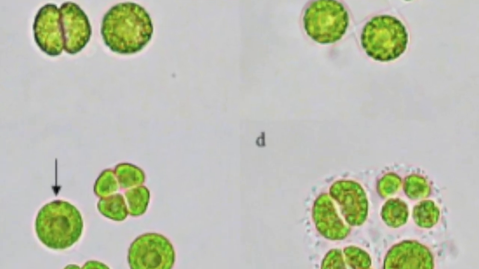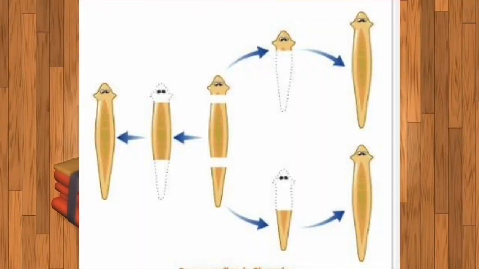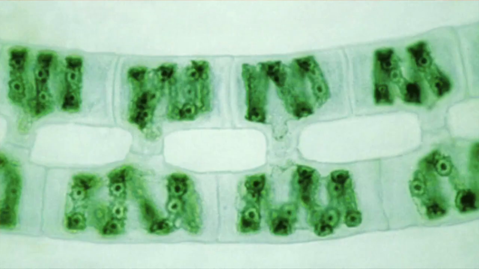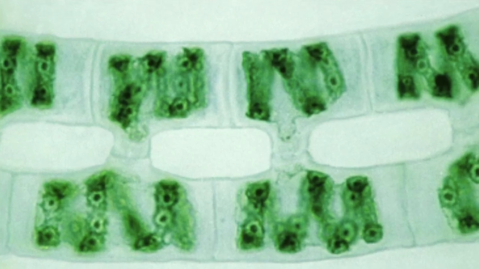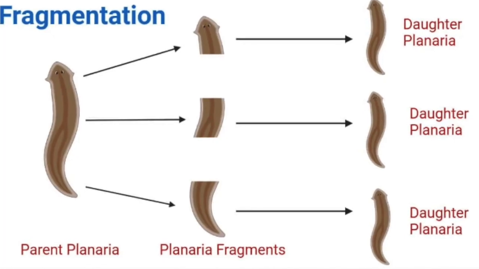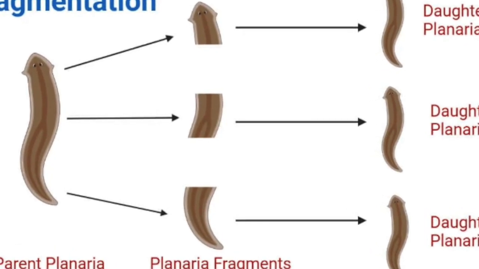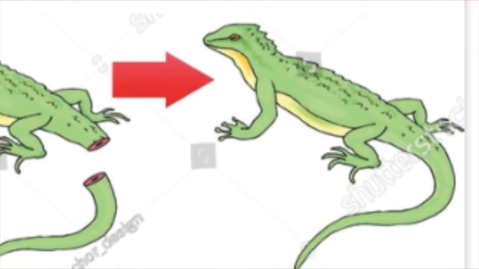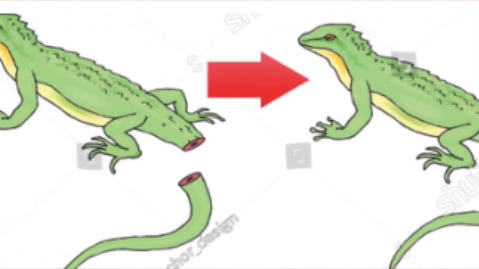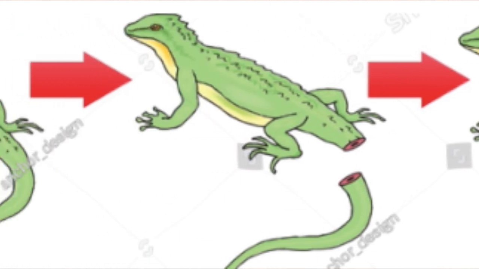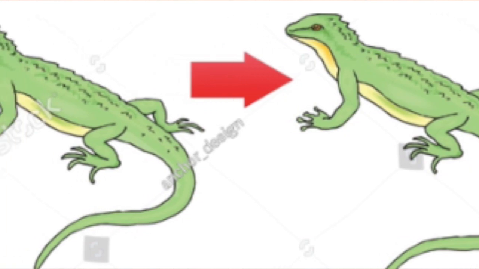Another type of asexual reproduction is fragmentation. Planaria, Spirogyra, and other multicellular organisms reproduce by fragmentation. The parent body fragments into two or more pieces. Each fragment eventually grows into a new individual. When a lizard loses its tail, it regenerates one. This is referred to as regeneration.